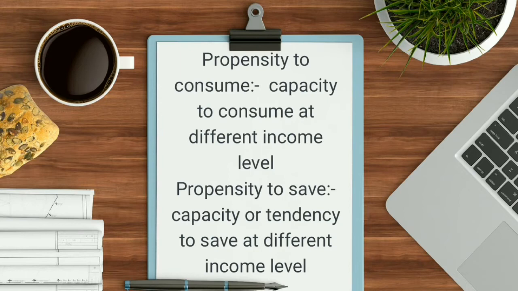Propensity means your capacity or your behavior at different income levels, how much tendency you have to save, to consume or to invest. Wherever we add the term propensity, in simple words it means behavior, capacity, tendency of a person.